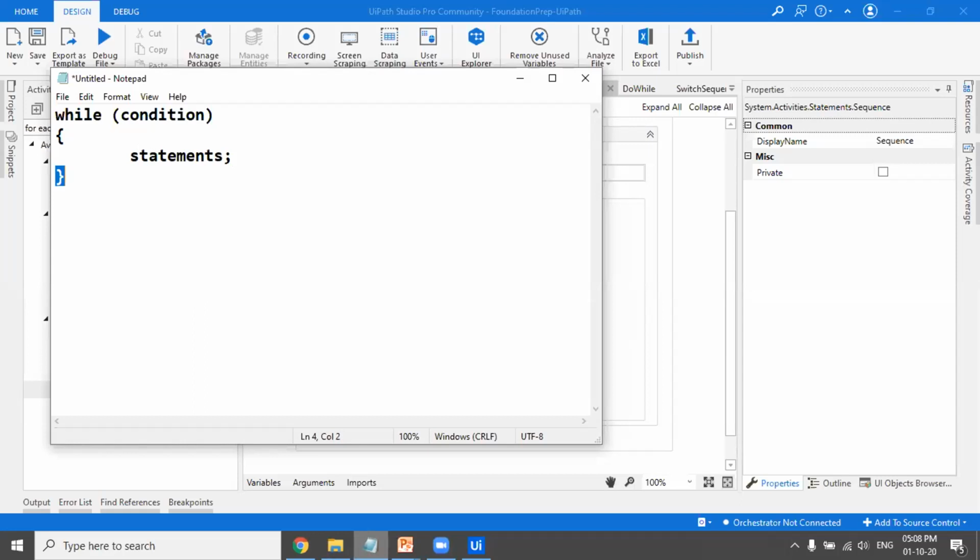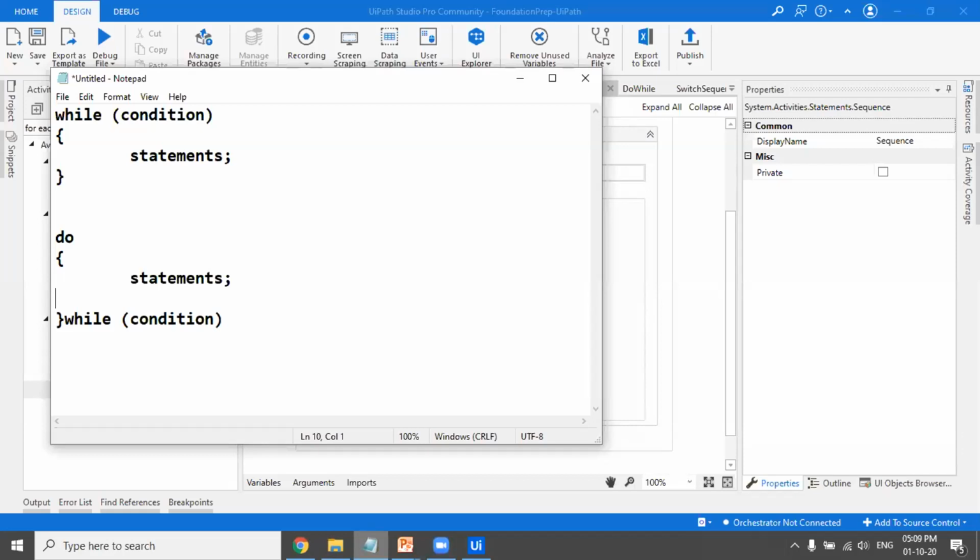So the do while has this syntax. You say do, then you say while, and then here you write the condition. And in between the curly braces, you write the statements. So this is a typical syntax that would work in any programming language. Some of the things may vary, but this is usually a typical syntax of while loop and do while loop.